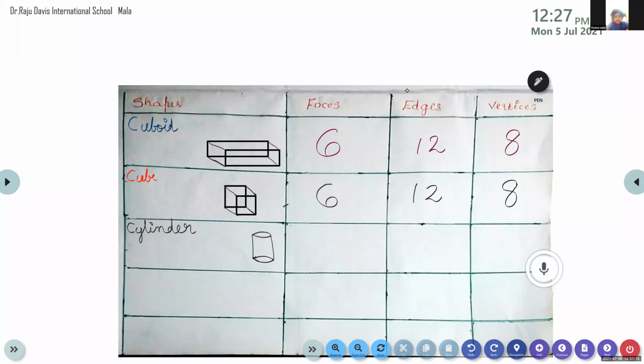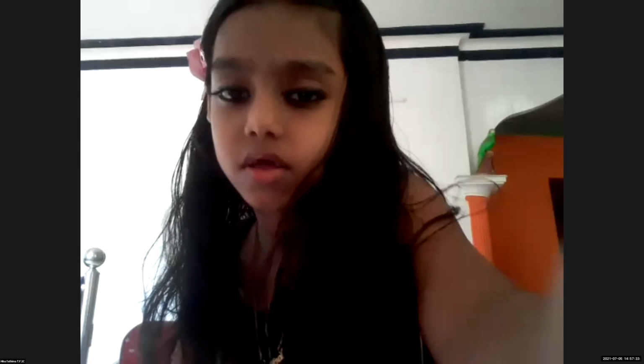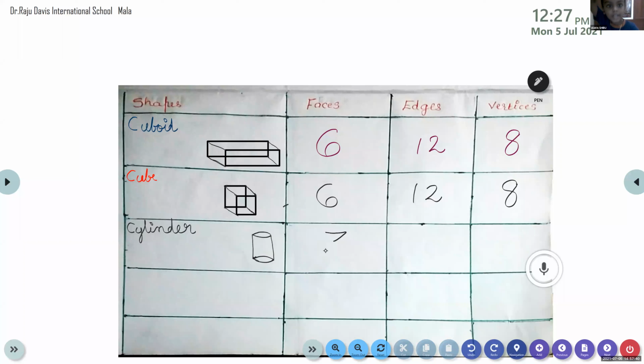Now the number will be increased. No, dear. 3 faces. Somebody said 6. See, for a cylinder, 1, 2, 3. How many faces? 3 faces.